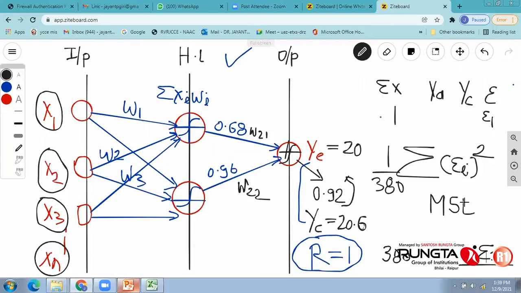Mean square error is the main performance function of a neural network. For example, with different topologies, different neurons, different transfer functions, as well as different optimization algorithms, when I need to find out which topology is going to give me the best results, this mean square error is extremely important. So the mean square error needs to be towards 0, and R should be towards 1.